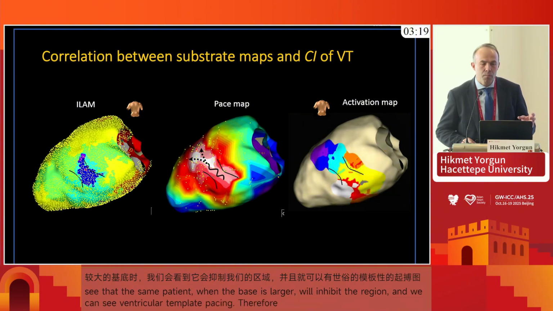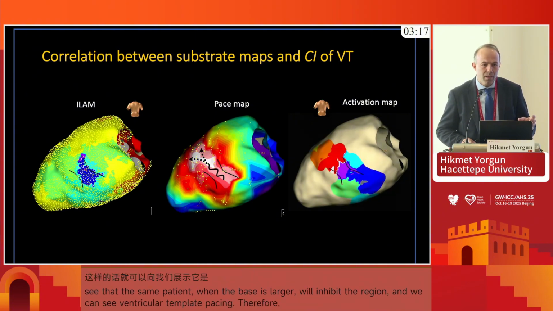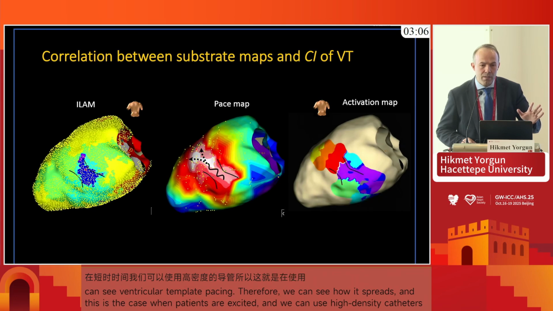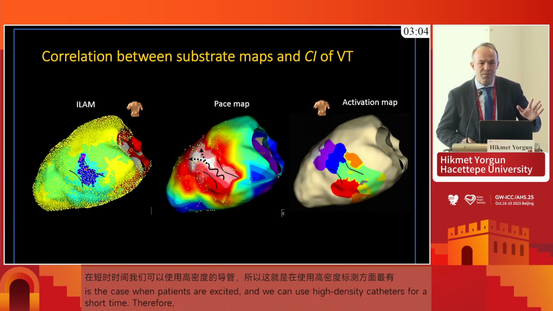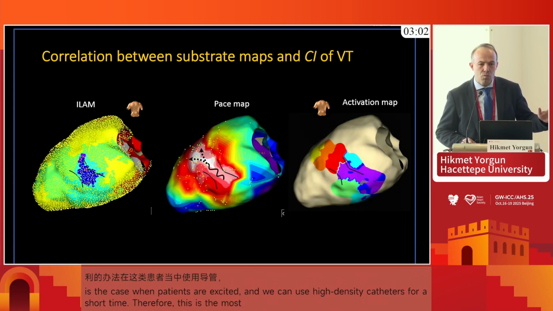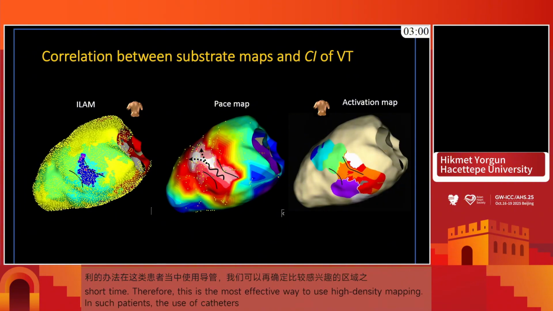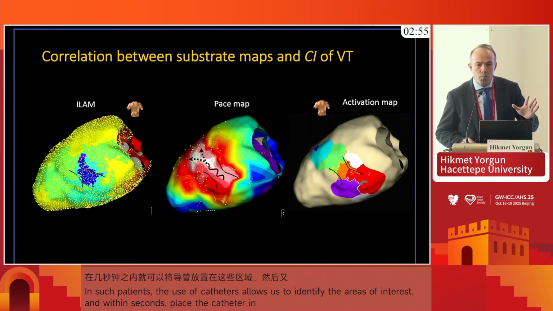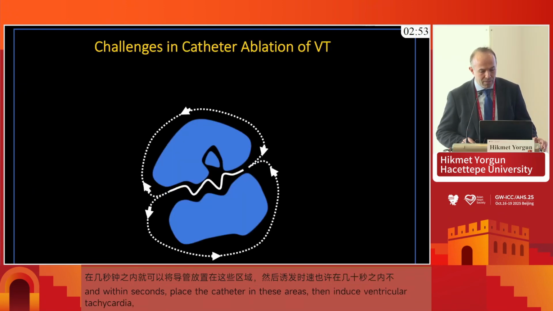Maybe this is the most advantageous part of using high-density mapping catheters in such patients, because in seconds after determining your area of interest, you can put your catheter to these areas and then do induction of VT, and in maybe 30 seconds, without letting the patient go into hemodynamic instability, you can get the correct propagation pattern during VT in this patient.